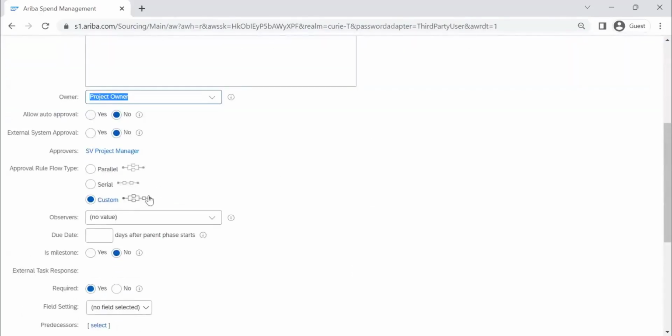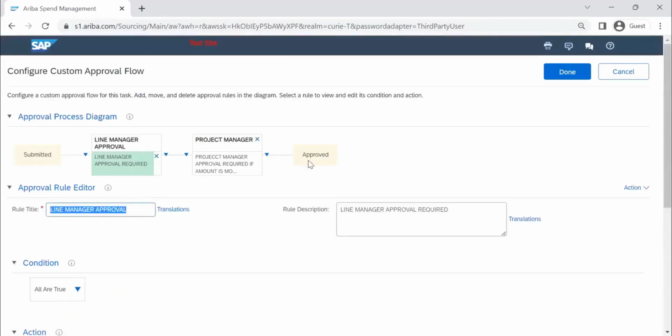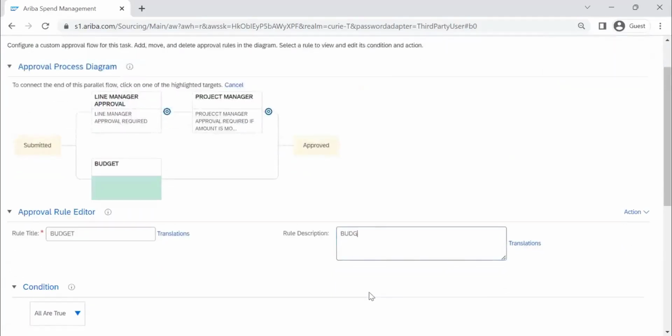Now I have created it, and it could be serial also. Double-click on that, then you will see two approvals are there. If you want to add a parallel approval, select this one, add a parallel approval. Parallelly, I don't need any dependency. The budget team will verify this, and they don't need any prior approval. I'm randomly giving the budget team to show you the parallel approval.